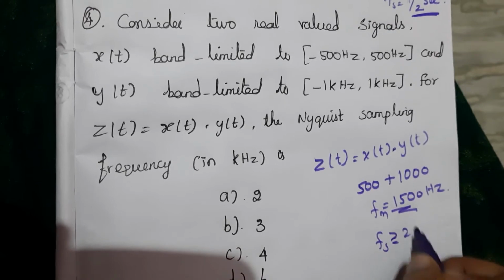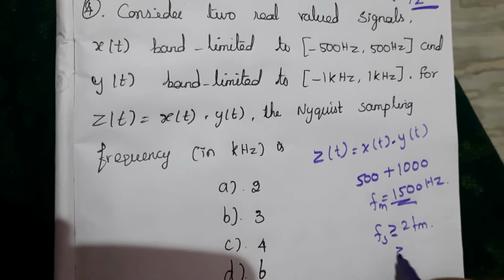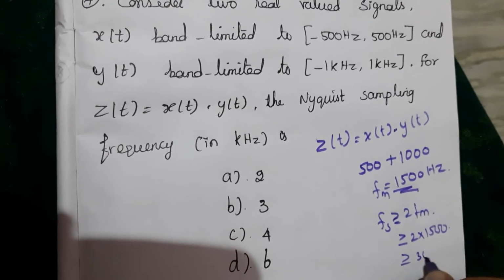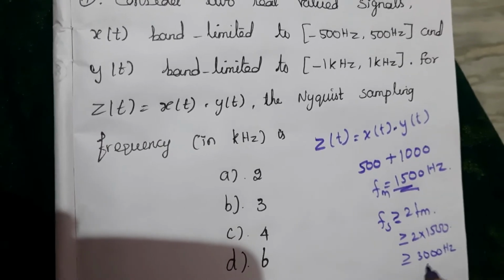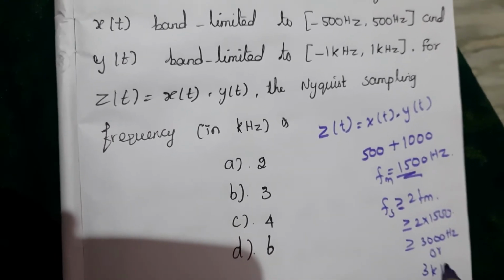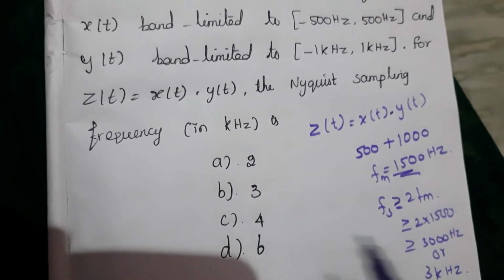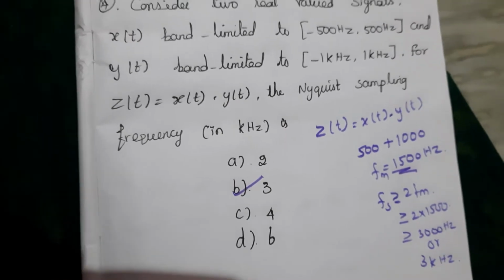So this is the maximum frequency, and from that we can find the sampling frequency, greater than or equal to 2 fm, that is 2 into 1500, equal to 3000 Hz or 3 kilohertz. We need to find the answer in kilohertz, so the answer is 3. So the answer here is B.